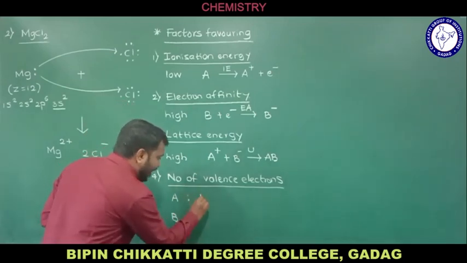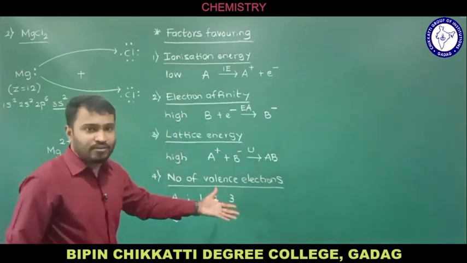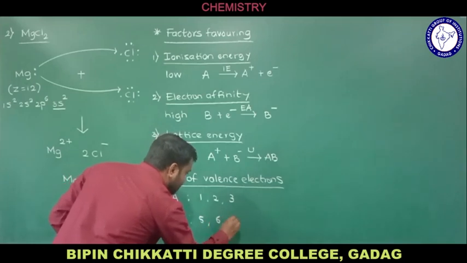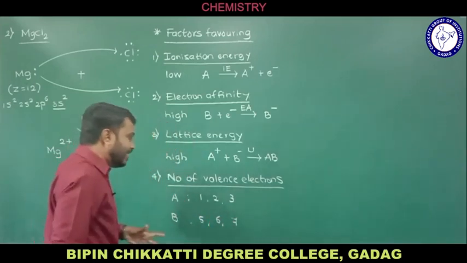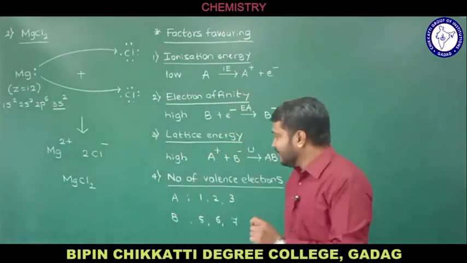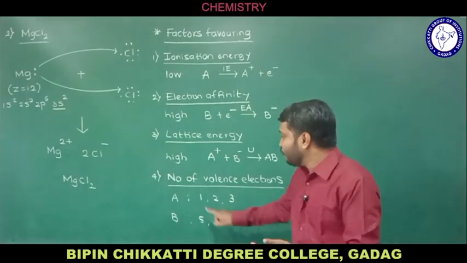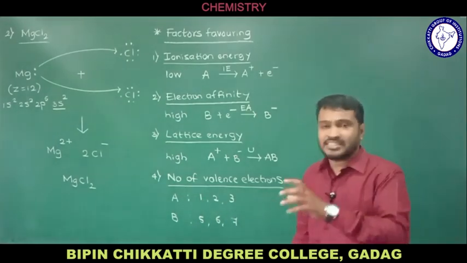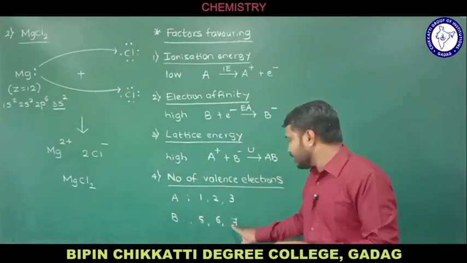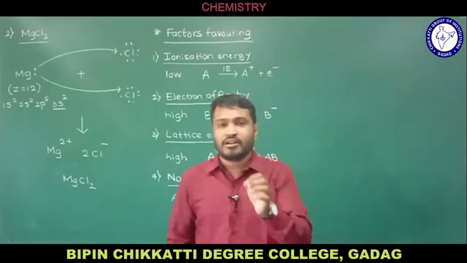If A usually has 1, 2, or 3 valence electrons, the formation of an ionic compound will be more likely, and if B has 5, 6, or 7 valence electrons, then the chances of formation of an ionic compound will be more.